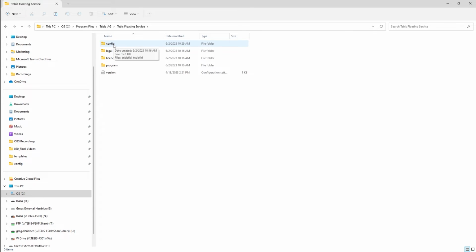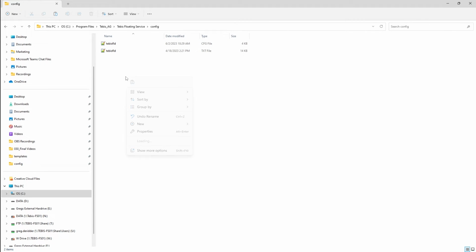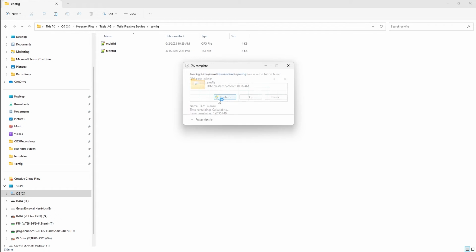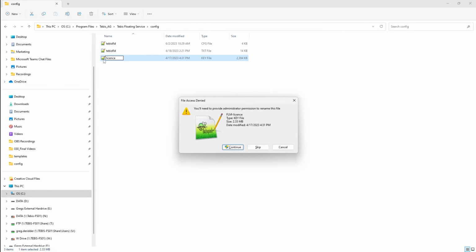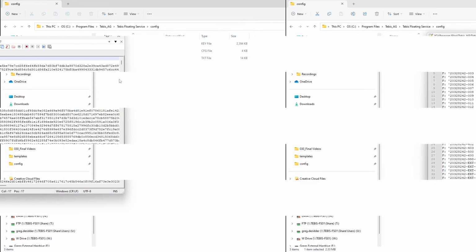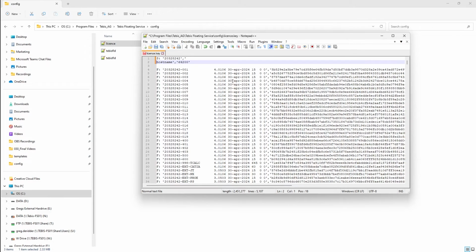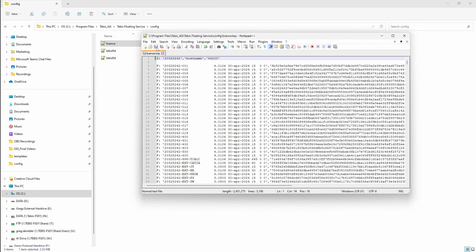And that's going to create a couple directories: the config, the legal, the license, and the program. And we actually want to paste that license file right here in the config directory. Okay, once we do this, I'm going to rename it to where it just says license.key. So this will actually be the first item that we need to change here.